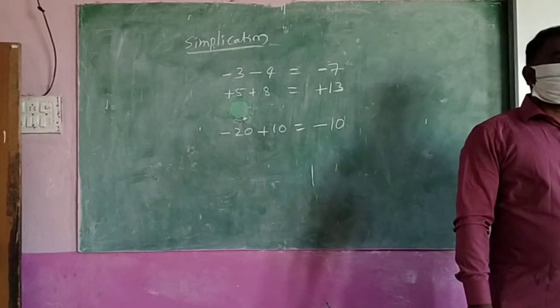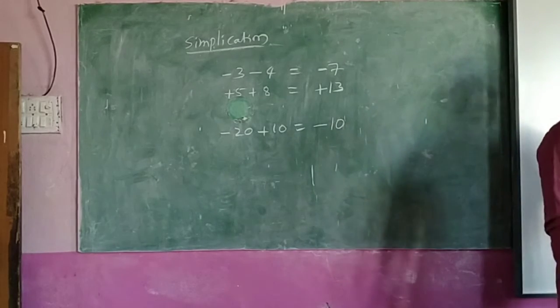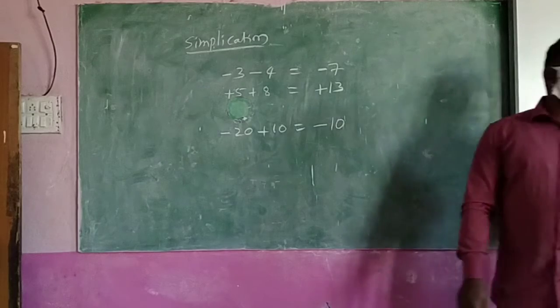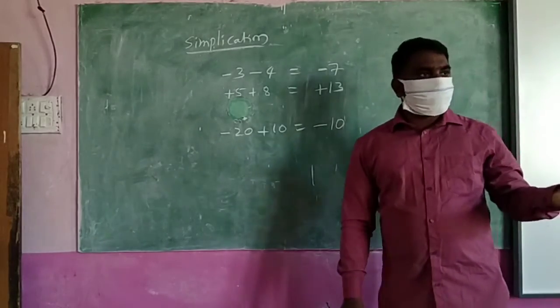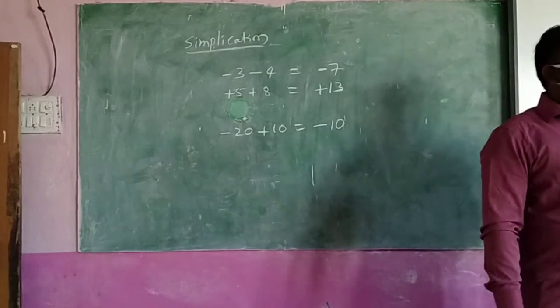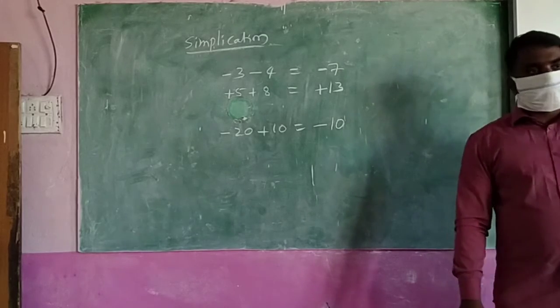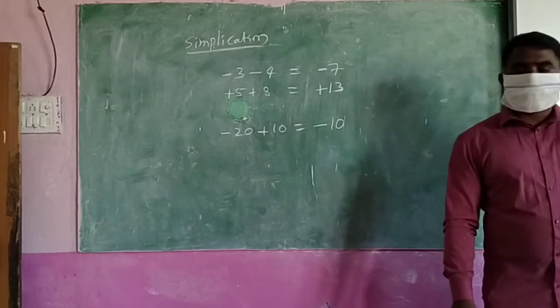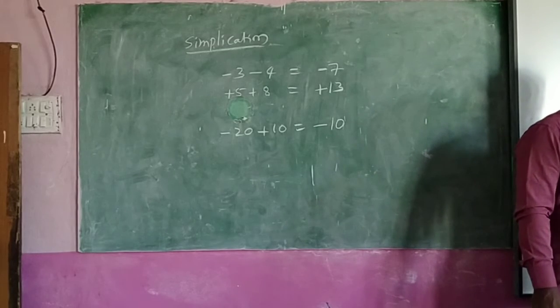What I said to you: when you are going in the same direction, like this or like this, then you do the total, and you find where you are. Up means you keep the plus symbol. Down means the minus symbol. Otherwise, in some situations, up and down will both be there. Up, down, or down, up. At that time what should we do? You have to find the difference.